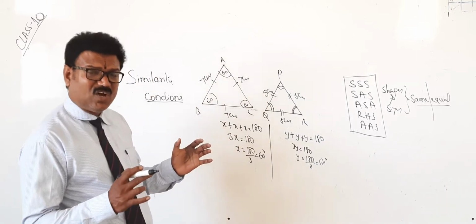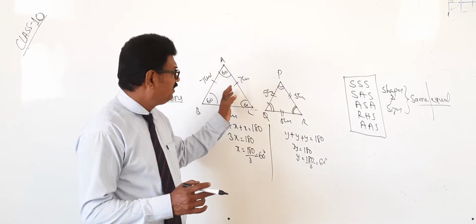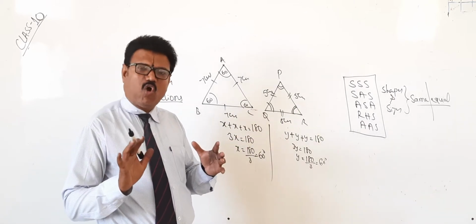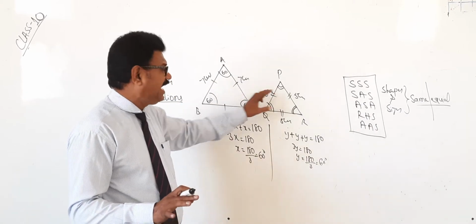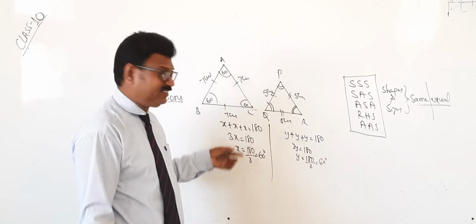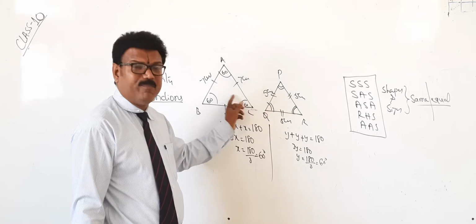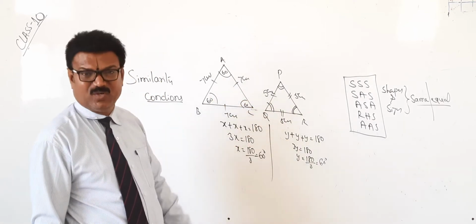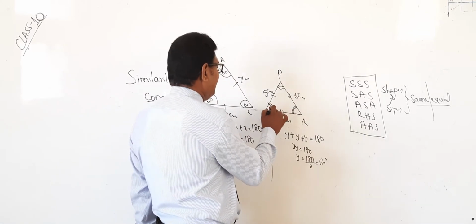No. Why are they not congruent? Only shapes are the same. But you may ask, sir, angles are equal. Any equilateral triangle you take, all the angles will be 60 degrees only, that is fixed. But sides may be different in sizes. Here 7 is there, here 5 is there. We can't compare these two; when you are comparing these, you can compare only angles.